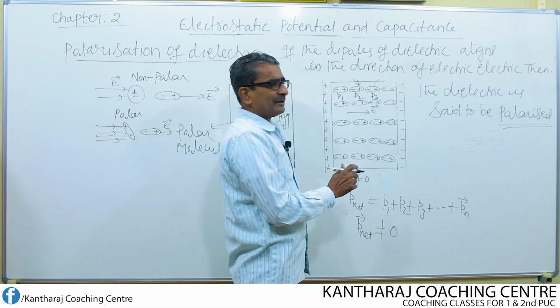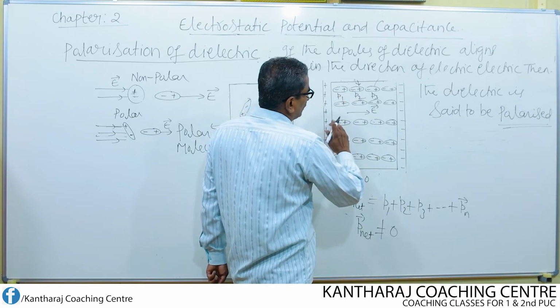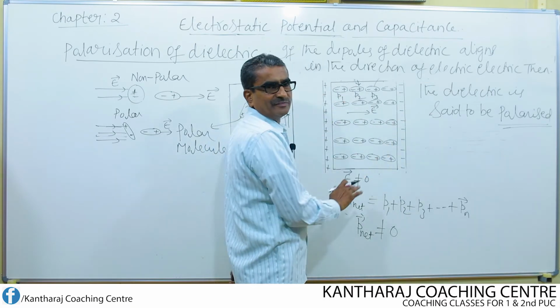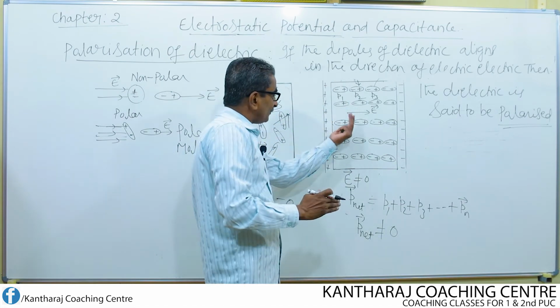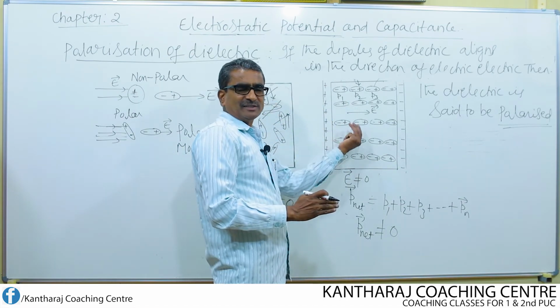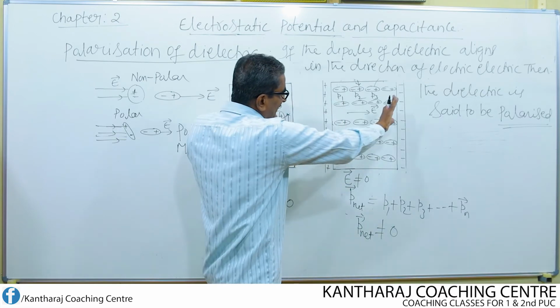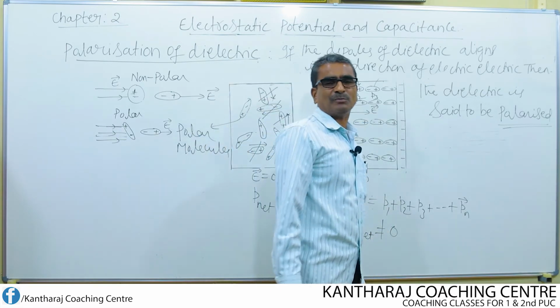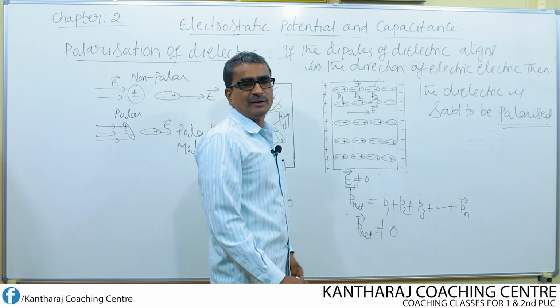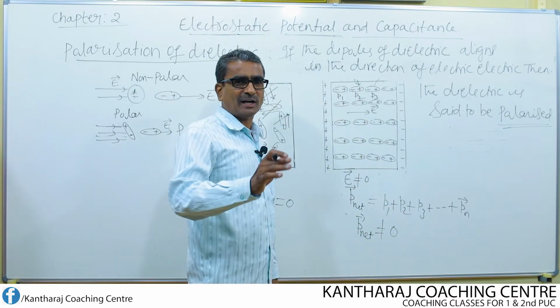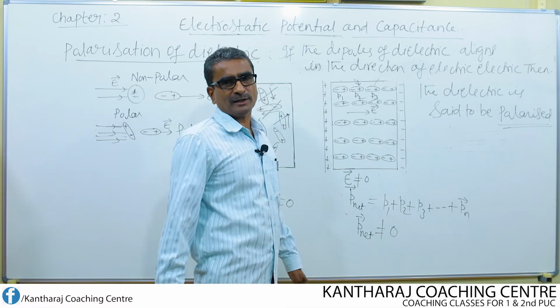In each and every molecule, all positive charges are towards the right side, that is one side, and all negative charges of the dipole are towards the left side, that means the other side. So this one-sidedness property itself is known as polarization. It is possible by applying the electric field to a dielectric containing both polar and non-polar molecules.